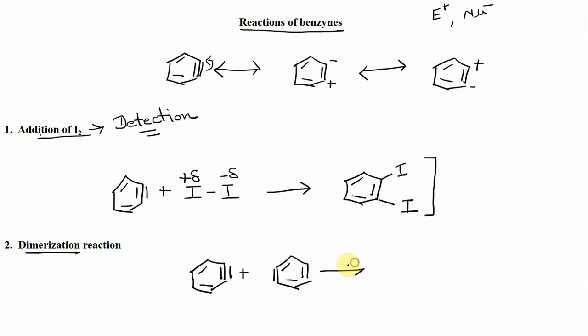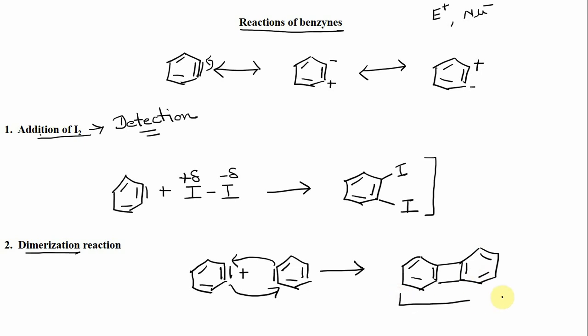So they can both undergo an addition together to give the corresponding addition product like this, the corresponding dimer product.